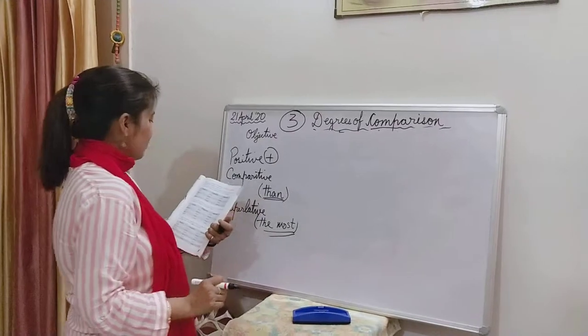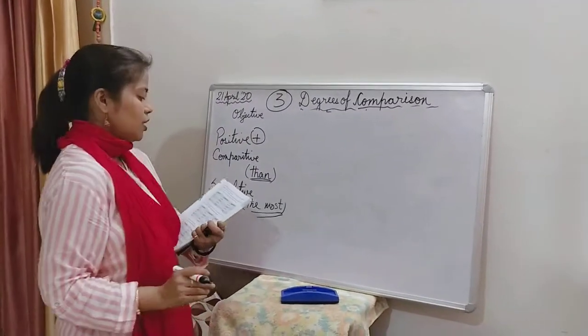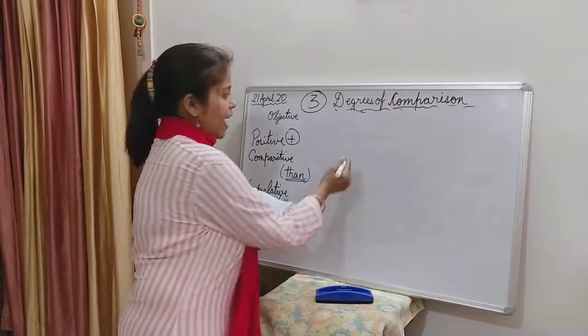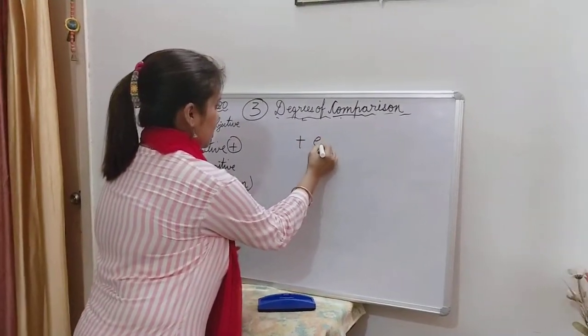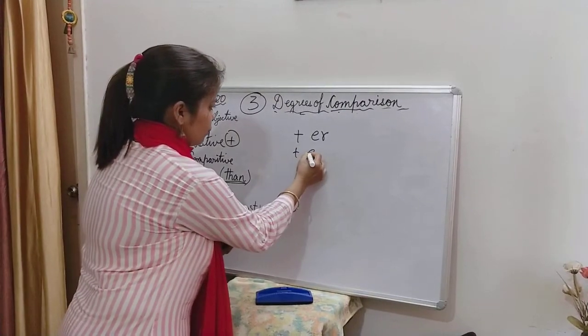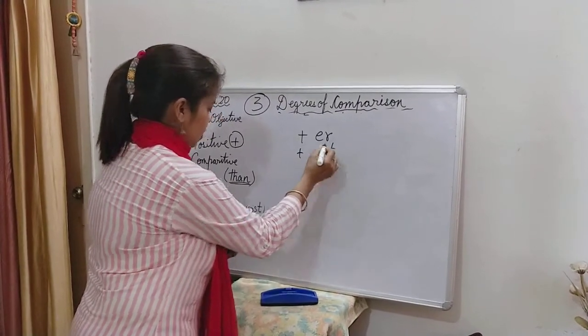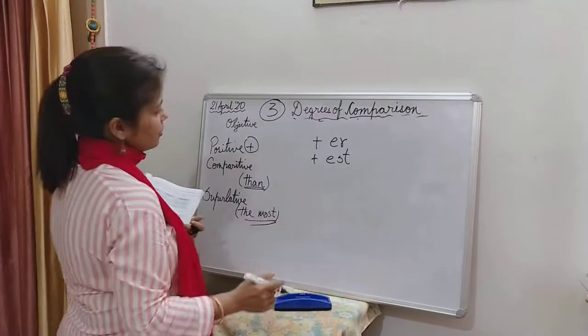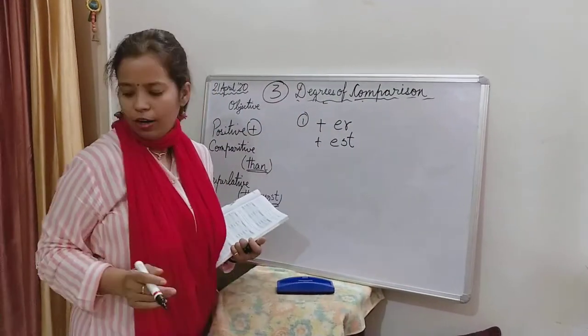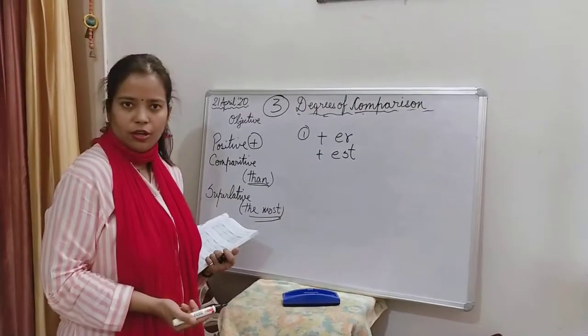Okay, let's come back. Now, most adjectives form their comparative degree by adding ER. Okay? And as I told you, EST. For example, if I'm talking about adding ER, I had given you examples here.